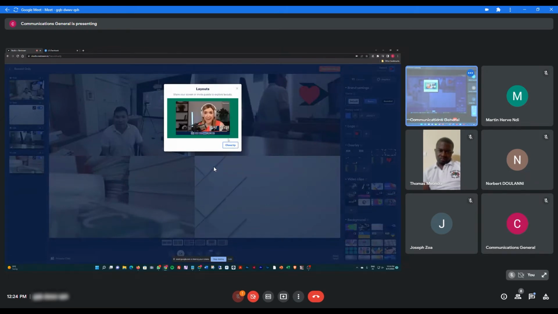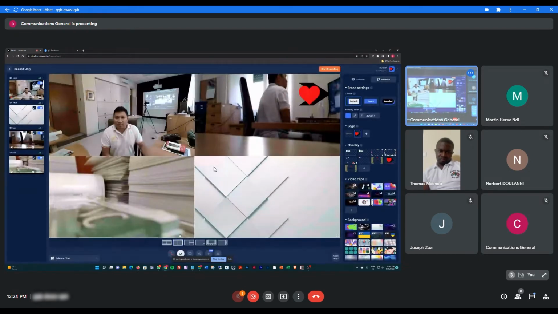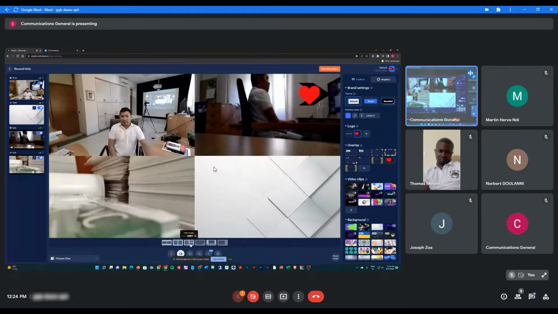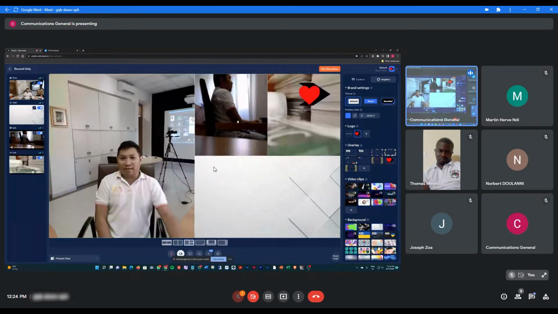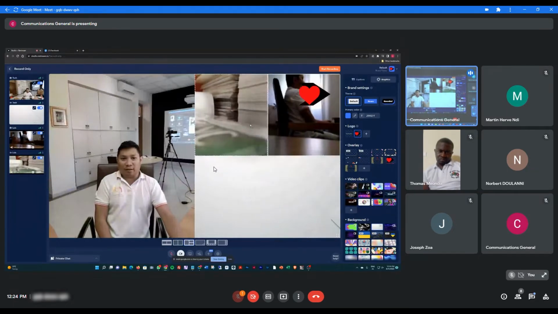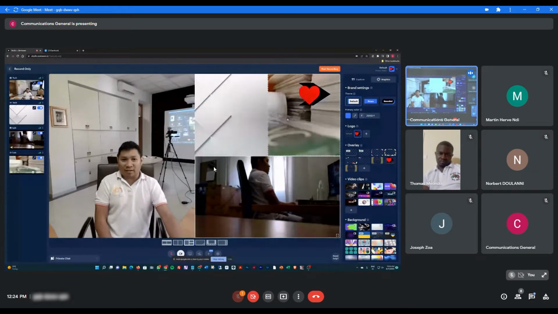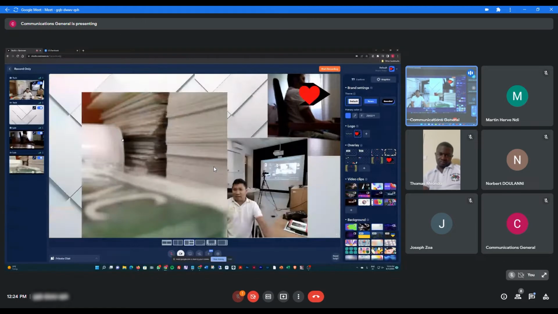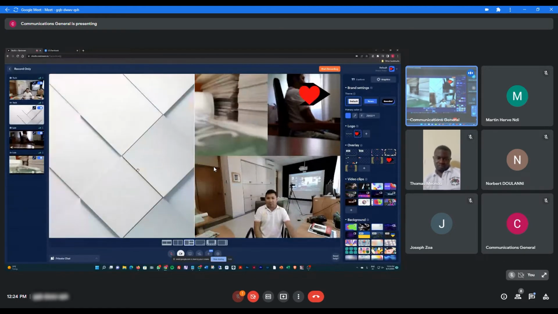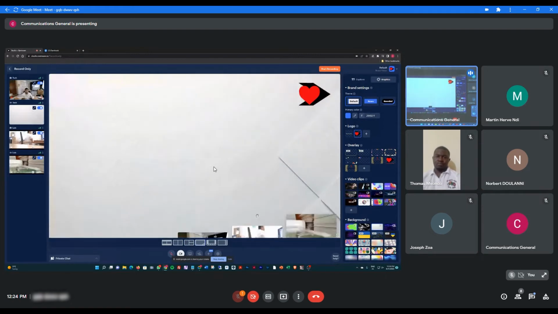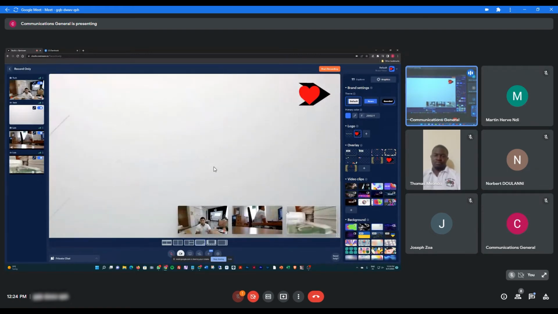You can also change the share screen. I will close it because it's the first time. You can change the layout. So this is me. You can also change it like this. If you want this one to be on the other side, you can move it with your mouse. You can change the position like that. So whoever is there.